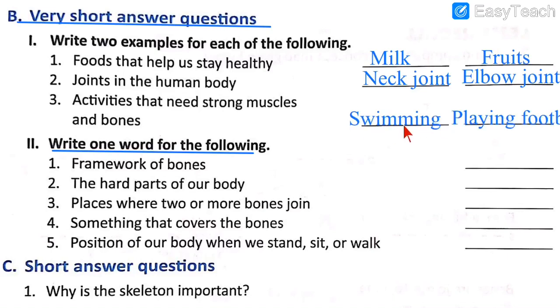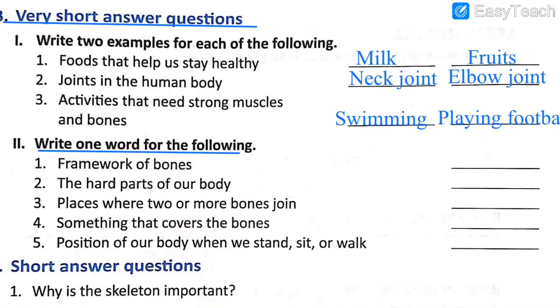So the first activity which I have written over here is S-W-I-M-M-I-N-G, swimming, and P-L-A-Y-I-N-G, playing, F-O-O-T-B-A-L-L, football, playing football. In these two activities we require both bones and our muscles. When they work together, only then we can perform this kind of activities. Otherwise it is not possible for us to do all these things. So these were the three questions for two examples.